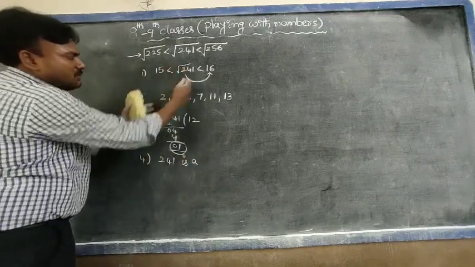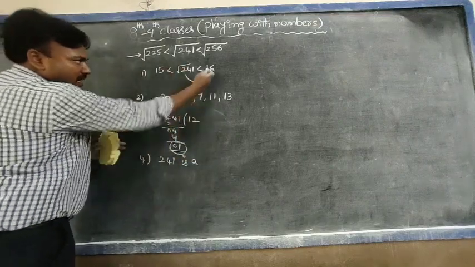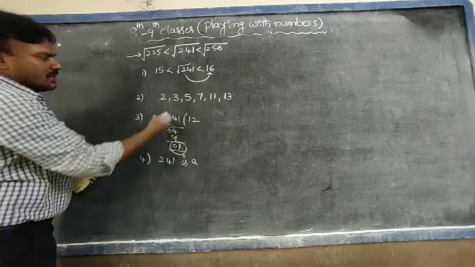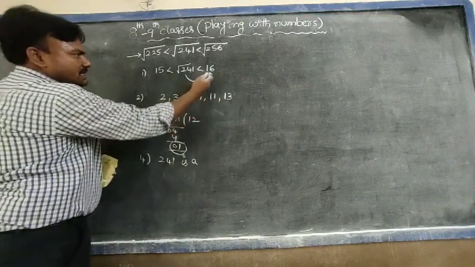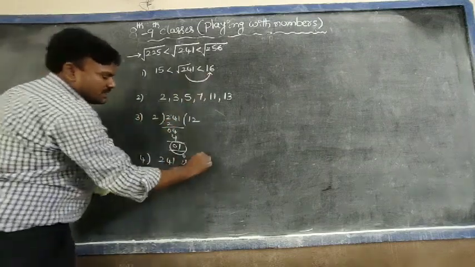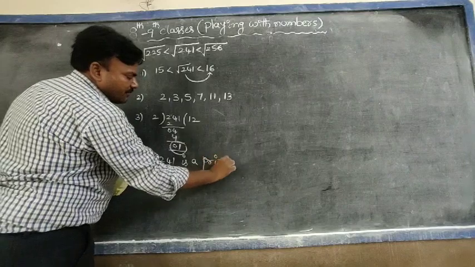Suppose if it is divisible by any prime number less than 16, then 241 is not a prime. But here, not any one of the prime numbers less than 16 divides 241. That's why 241 is a prime number.